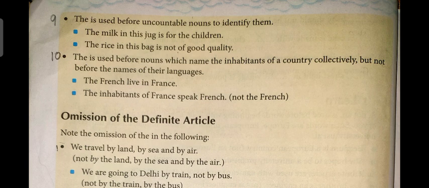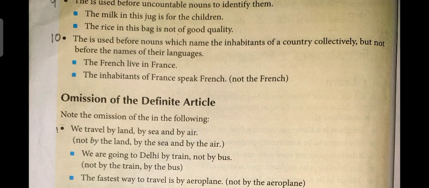To clear that sense, we must use the. The is used before uncountable nouns to identify them. Look at the example. The milk, the rice. We all know milk and rice are uncountable nouns, so we place the before them.